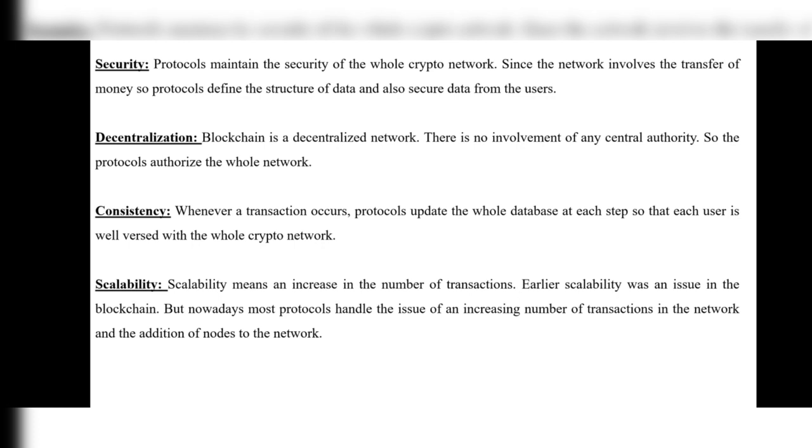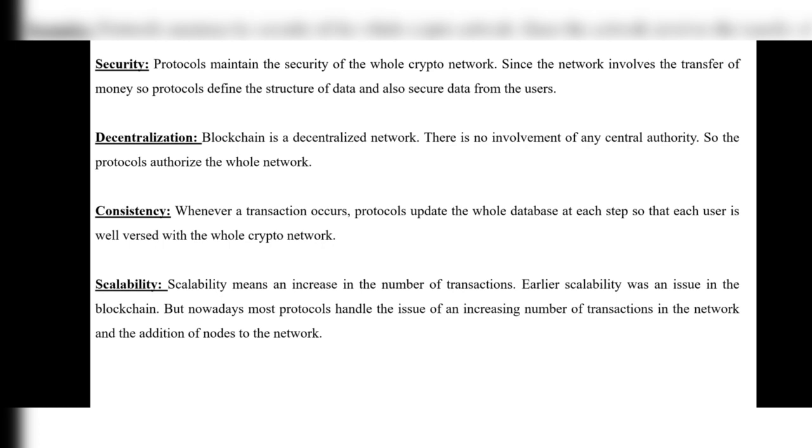Next, consistency. Whenever a transaction occurs, protocols update the whole database at each step so that each user is well versed with the whole crypto network. That means it will update each and every transaction when the transaction is done. So for that case, we are using this consistency protocol also.